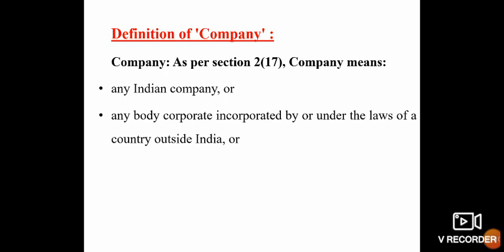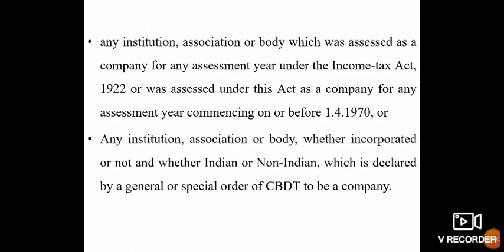Definition of a company. Company as per section 2 subsection 17. Company means any Indian company, meaning a company situated in India. Any body corporate incorporated by or under the laws of a country outside India. It means a corporation situated in a foreign country or outside India.